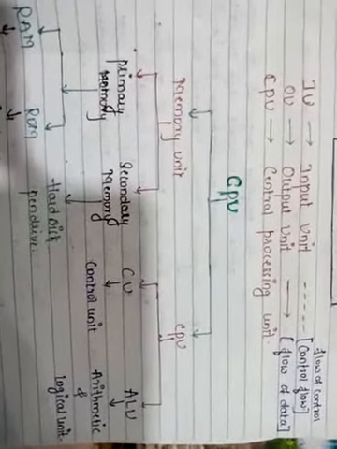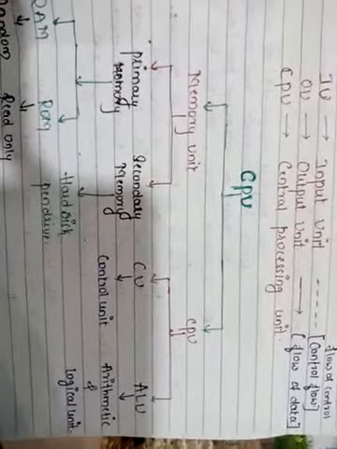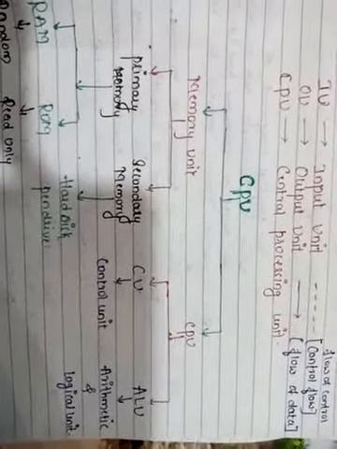Next, this central processing unit, as I have told, has two parts. One is memory and another is ALU and CU. The CPU has two main parts, the memory unit and the processing unit. The memory unit is again divided into two parts, primary memory and secondary memory. The CPU is again divided into two parts, CU and ALU. CU means control unit and ALU means arithmetic and logic unit.